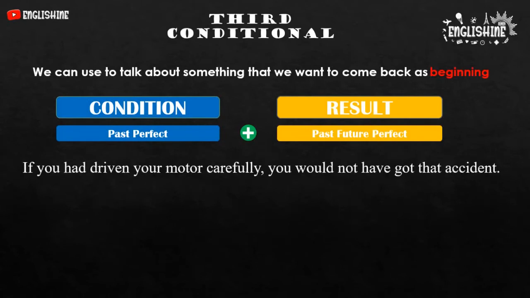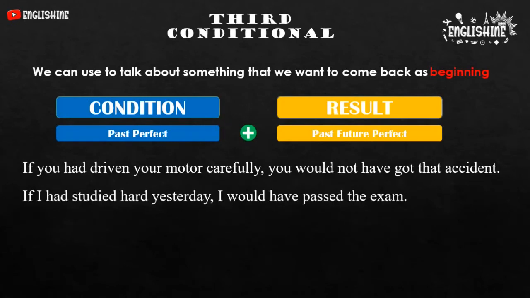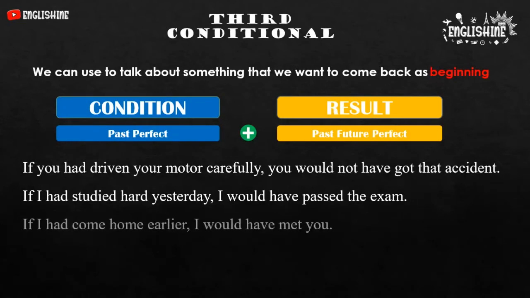If you had driven your motorcycle carefully, you would not have got that accident. If I had studied hard yesterday, I would have passed the exam. If I had come home earlier, I would have met you. Those examples are unreal conditions in the past.